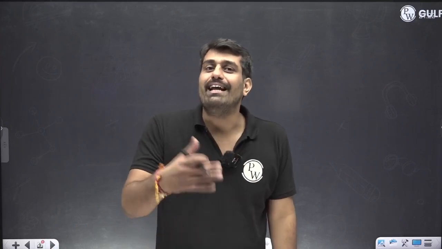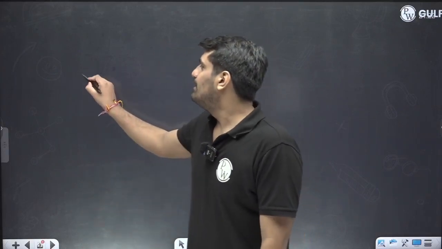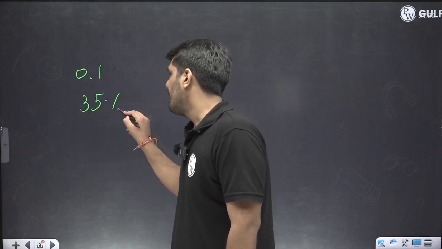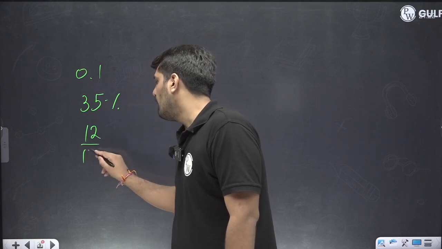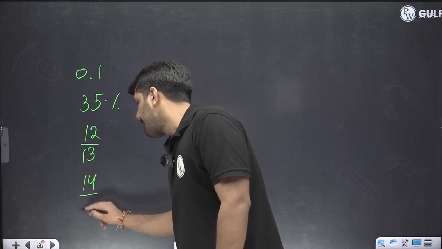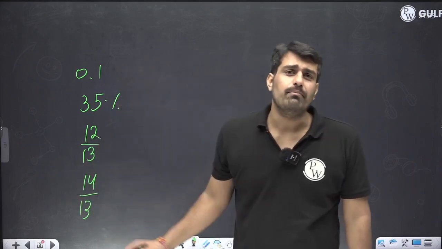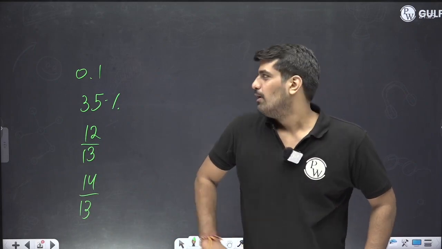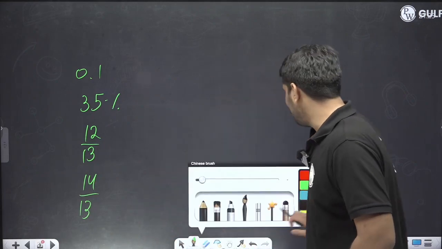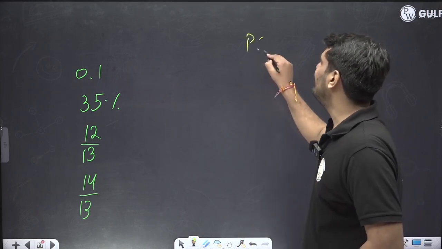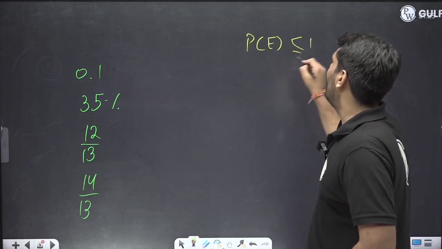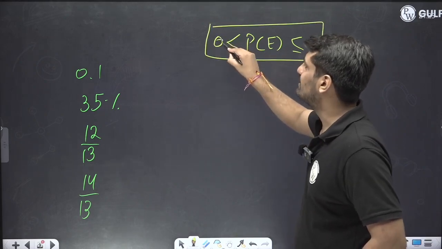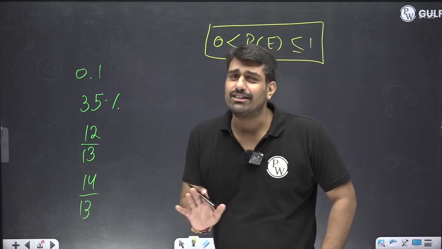If a random question comes up in front of you, where they say, tell us which of them cannot be the probability. So, someone told you 0.1, 35%, 12 upon 13, and 14 upon 13. Among all of them, which one doesn't seem like a probability? What I told you, the basic rule, is that the probability of an event lies between 0 and 1.